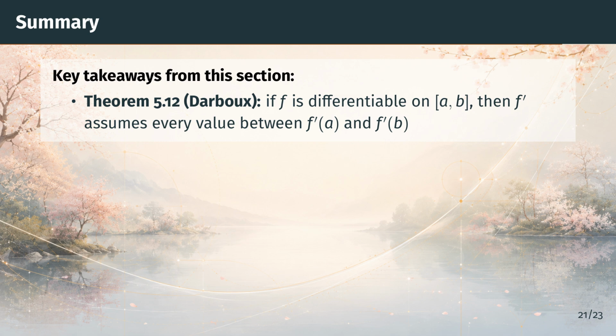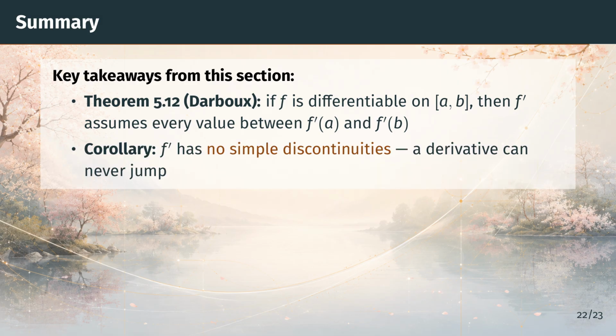The proof tilted the function, used compactness to find an interior minimum, and applied the vanishing derivative theorem from section 5.2. As a corollary, a derivative can never have a simple discontinuity. A jump in the derivative would leave a gap of skipped values, and Darboux's theorem forbids skipping.